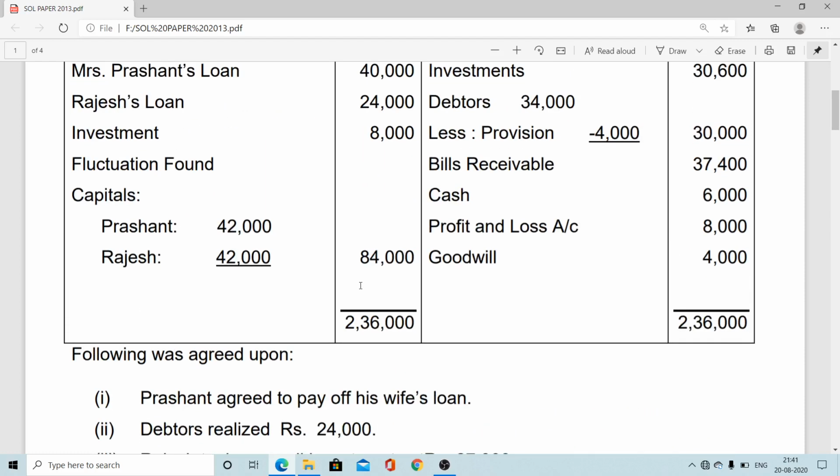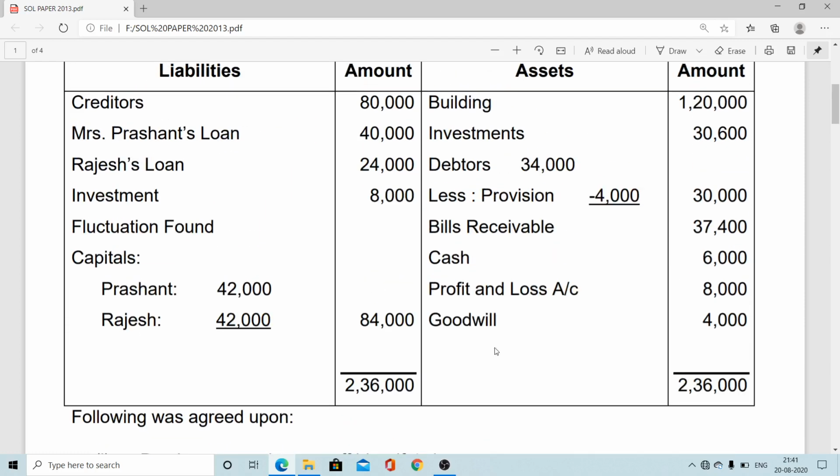So initially we know that there are two phases. First phase, that is transferring entry: assets will be transferred except cash and P&L, because cash is liquid and P&L is fictitious. Rather than goodwill, bills, debtors, investment, building, all you have to transfer. Provision will go to the liability side. So to sundry assets and by sundry liabilities, that is the primary or first phase entry.